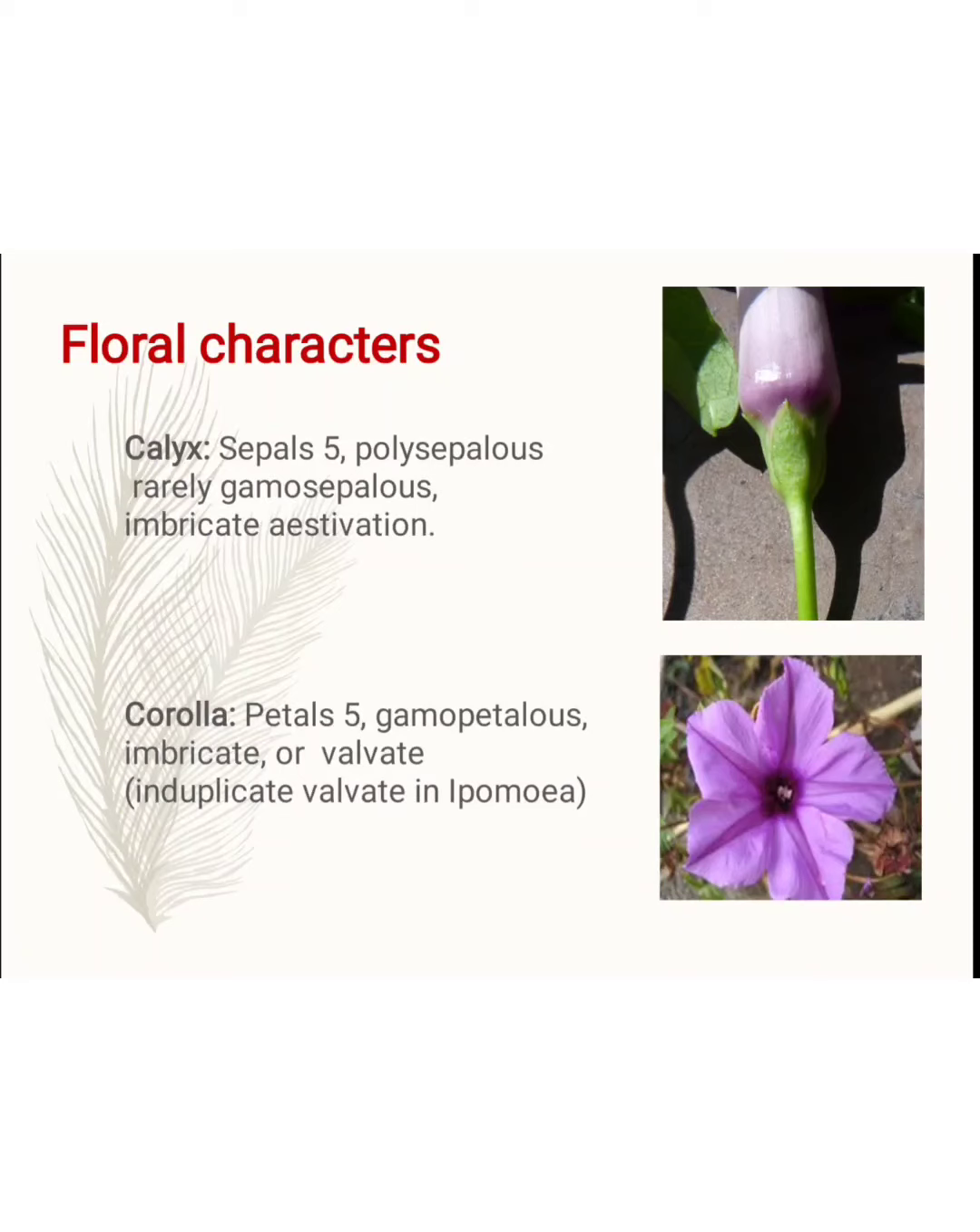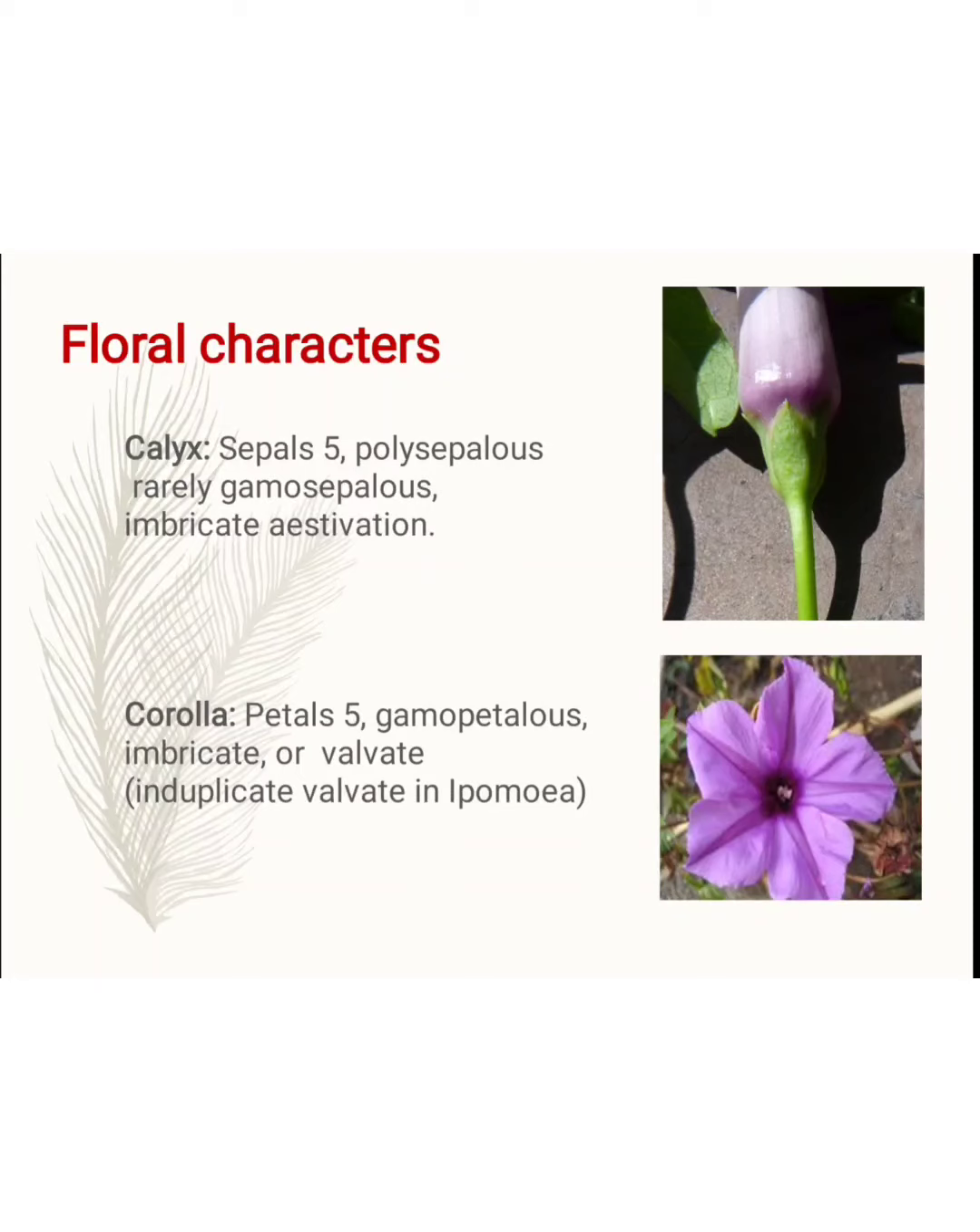It is called the gamosepalous. Then the aestivation is imbricate. It means of all the 5 petals, one is internal in arrangement, one is external, and remember 3 are partially internal and partially external. It is called the imbricate aestivation.